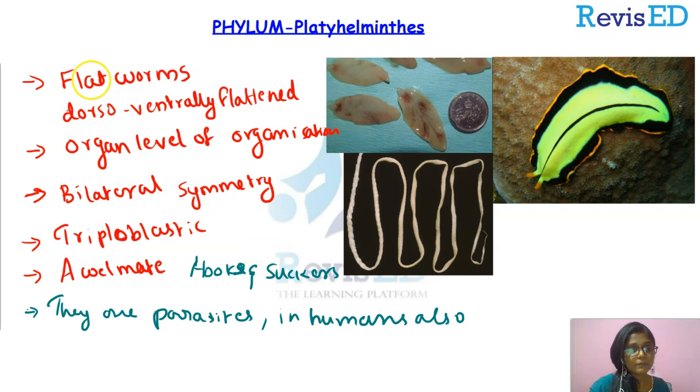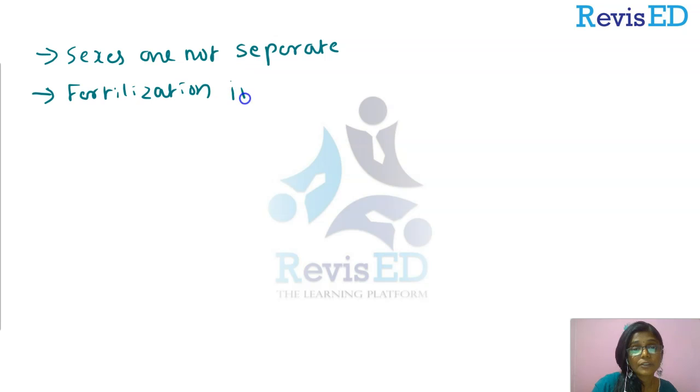Now, we'll look into the sexes. In these animals, sexes are not separate. Fertilization is internal, which means the fusion of male and female gametes takes place inside the body of the animal.